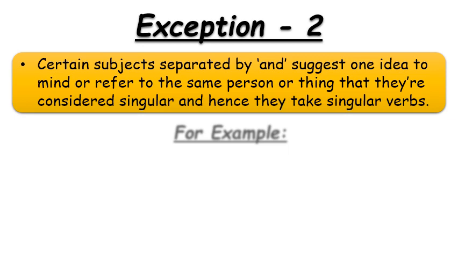I repeat it again. If the two subjects are separated by the conjunction and but they show a single idea, one idea of mind, at that place we will use a singular verb.